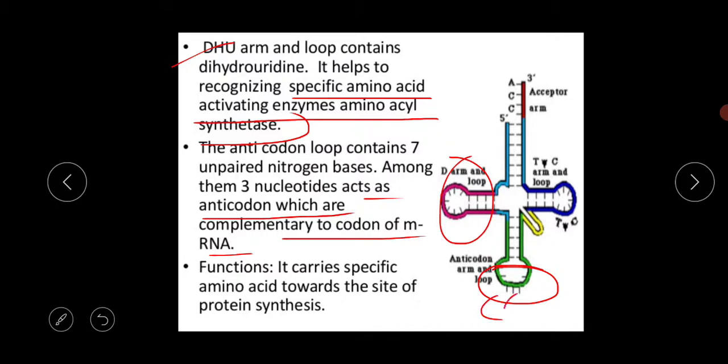Suppose one sequence there is CGA, this is your anticodon sequence. Codon is present in the mRNA, and in the codon portion you have to write GCU. Okay, this is your codon sequence.